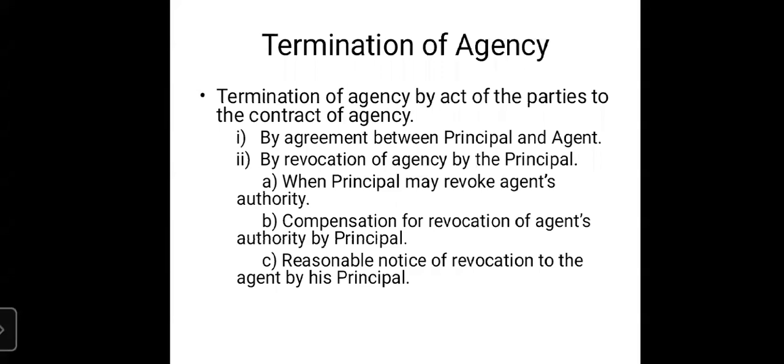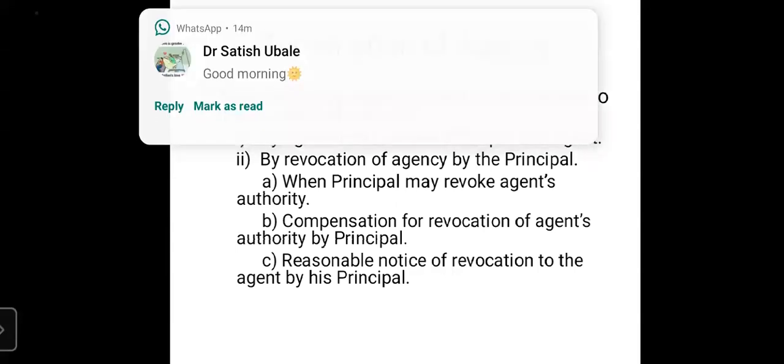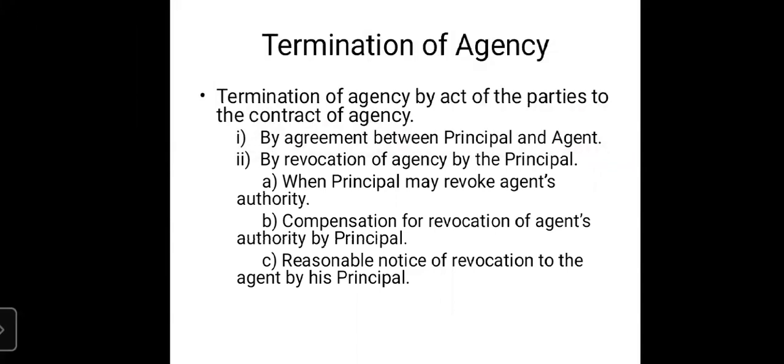Second one, compensation for revocation of agent's authority by principal. Here we have to first understand why the agency has been revoked, why the agency has been cancelled. Here, we have to understand when a principal is liable to pay compensation to the agent for revocation of his authority, and when he is not liable to pay compensation.